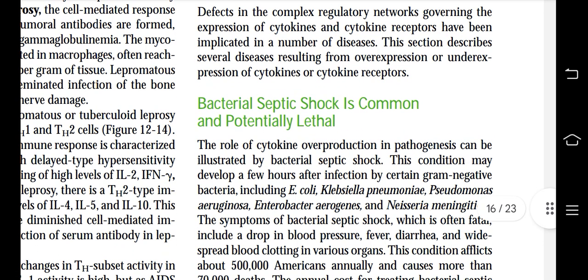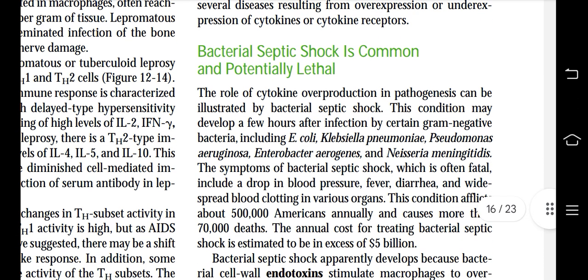Bacterial septic shock is common and potentially lethal. The role of cytokine overproduction in pathogenesis can be illustrated by bacterial septic shock. This condition may develop a few hours after infection by certain gram-negative bacteria, including E. coli, Klebsiella pneumoniae, Pseudomonas aeruginosa, Enterobacter aerogenes, and Neisseria meningitidis.